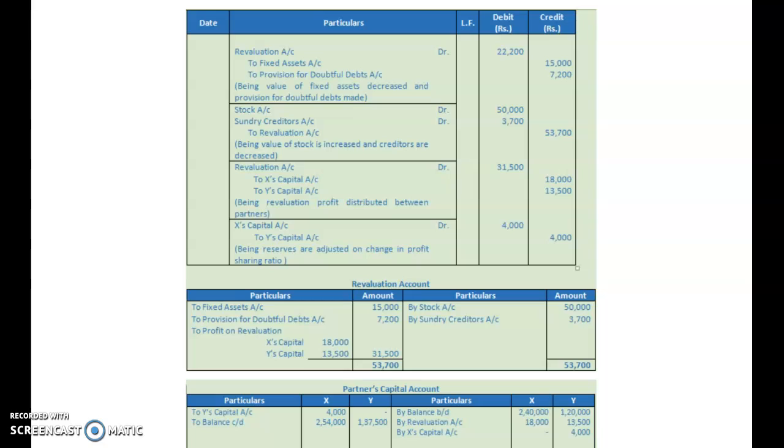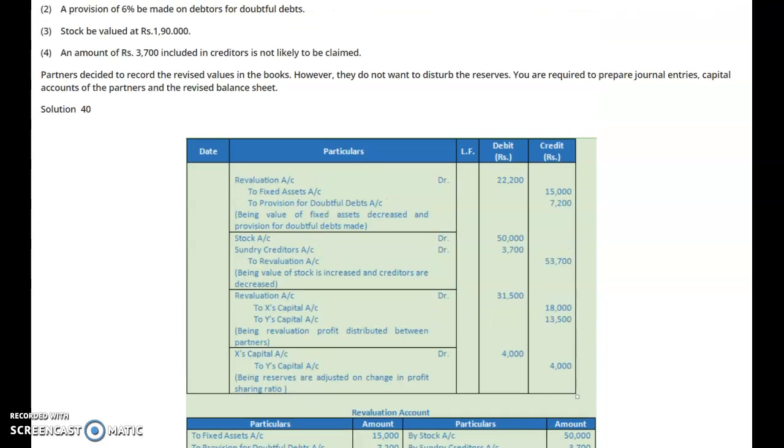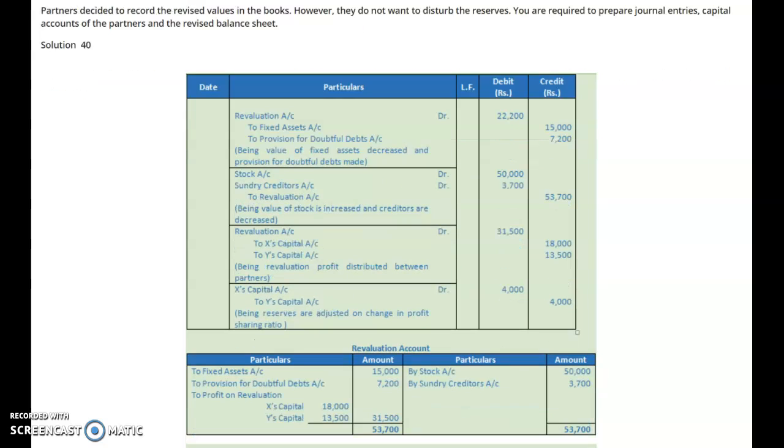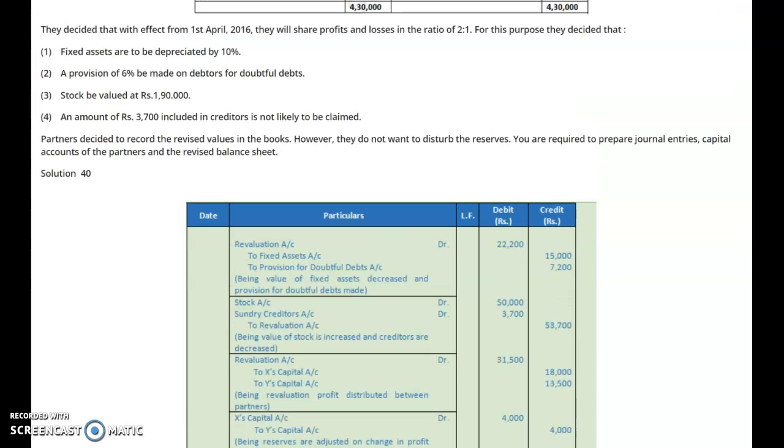Now see here, the revaluation account is prepared accordingly and you will find out this amount of revaluation profits. Now here, understand that partners decide to record the revised values in the books. However, they do not want to disturb the reserves. Revalued values of the assets and liabilities they want to show in the books. So here old partners will be credited in the old ratio with the result of revaluation. Now, a very important thing: they do not want to disturb the reserve.